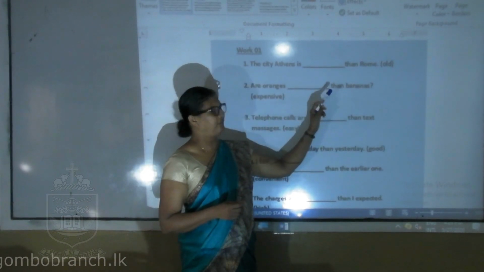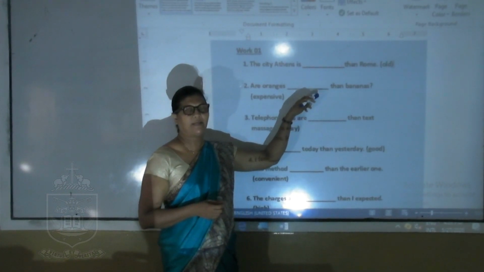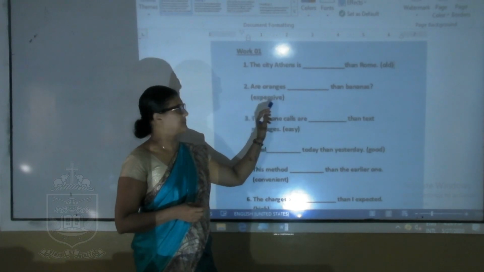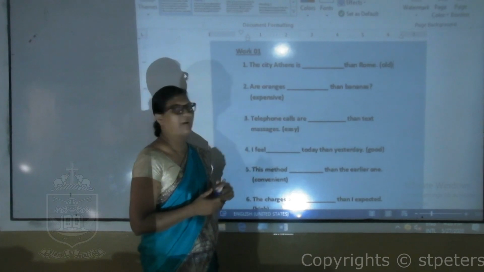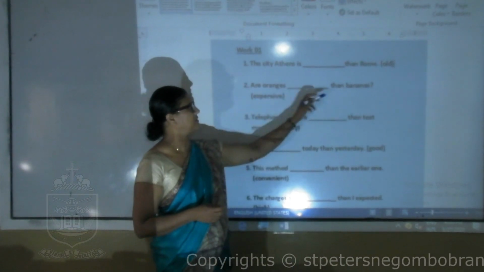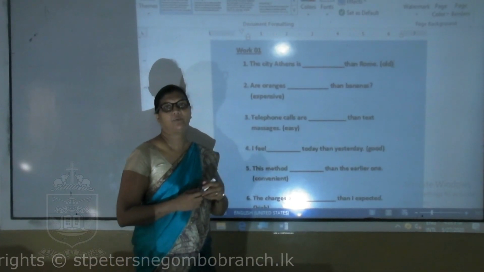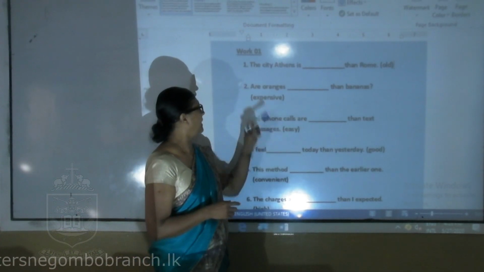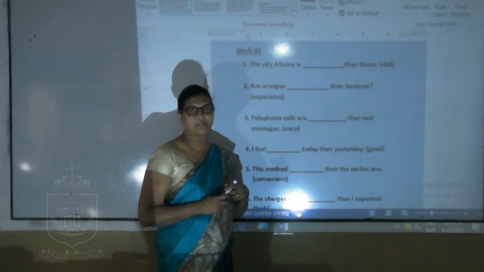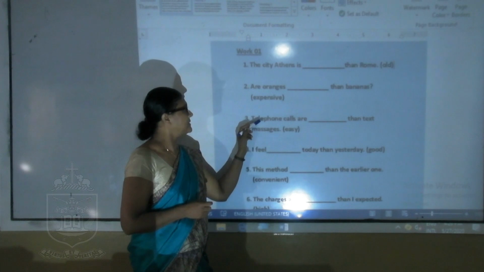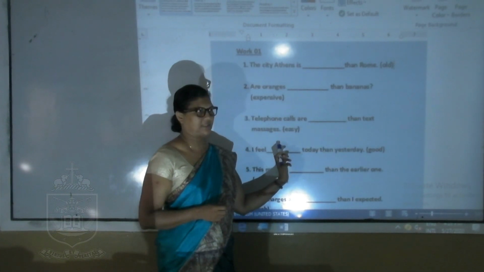Oranges blank than bananas. There also you can see than, so you will take the word expensive as comparative degree. You have to use this because you can see than here. Then you get more expensive. Are oranges more expensive than bananas? Telephone calls are blank than text messages.